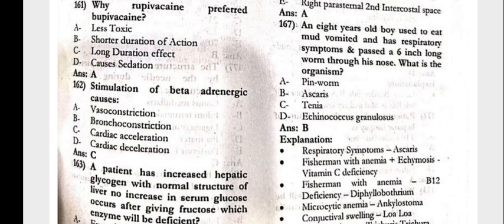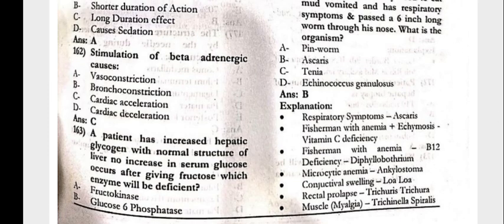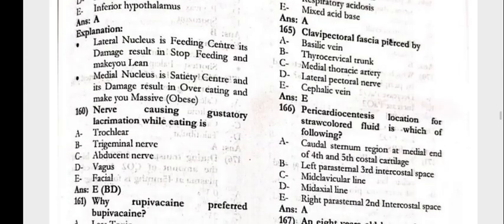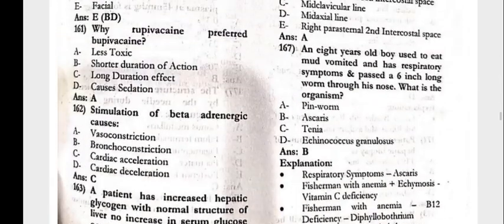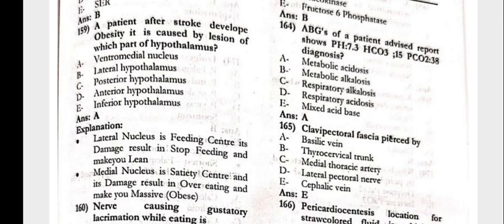The stimulation of the beta adrenergic receptor causes cardiac acceleration. The patient has increased hepatic glycogen with the normal structure of the liver. No increase in the serum glucose occurs after giving fructose. Which enzyme will be deficient? That is glucose 6 phosphatase. Next, 164, the pH 7.3, bicarb 15, partial pressure of carbon dioxide 38.